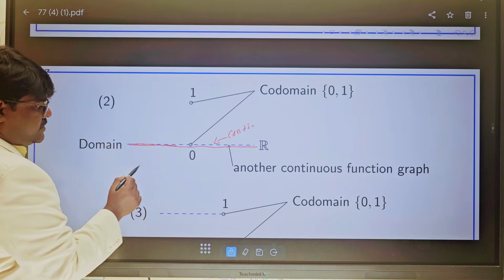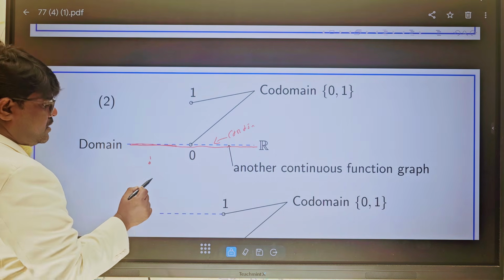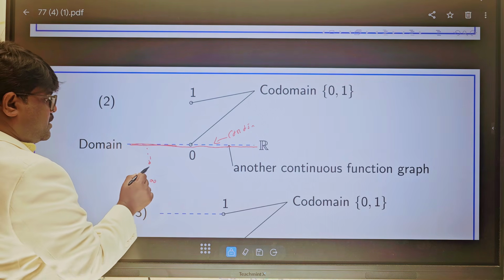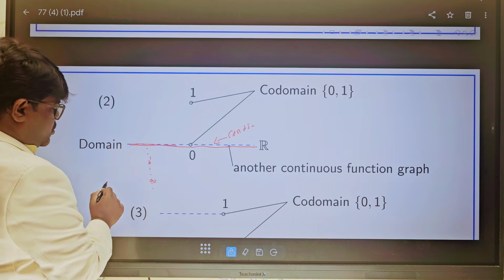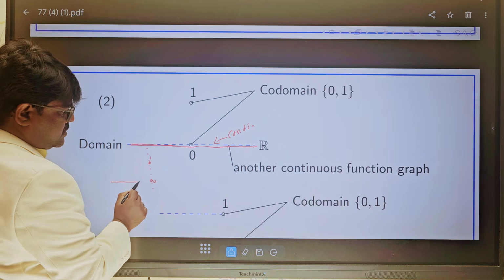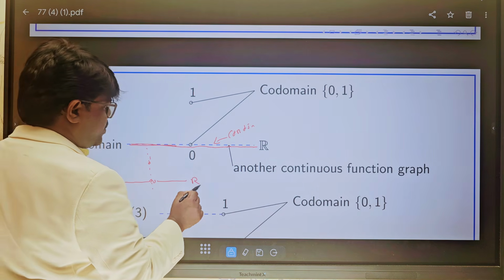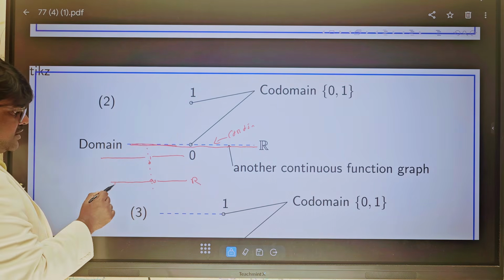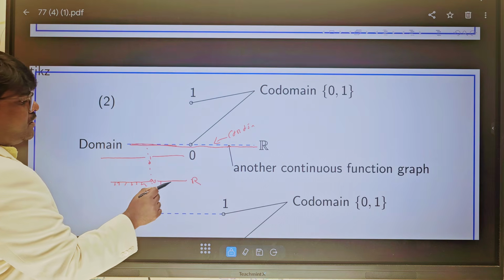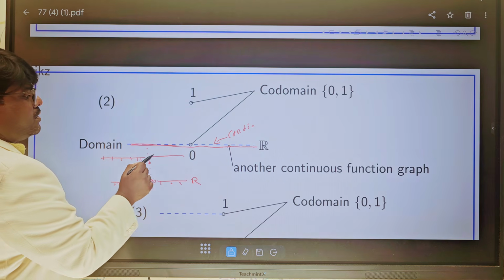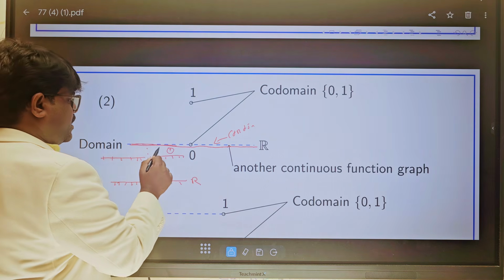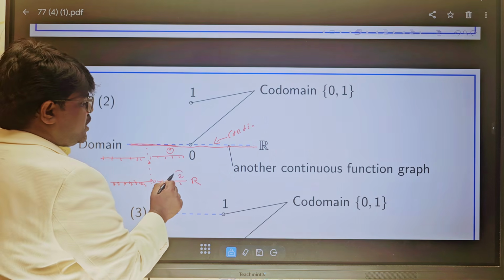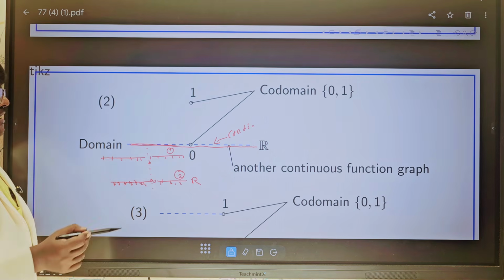I will try here. This is 1, this is 0, this is the codomain. Consider this as the y-axis, and this one is the R domain. For all these values the function may be 1, and that is continuous. For all these values the function may be 0 also. These are the only 2 possibilities to draw a continuous function.